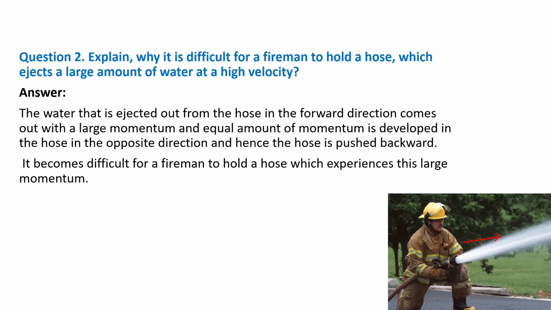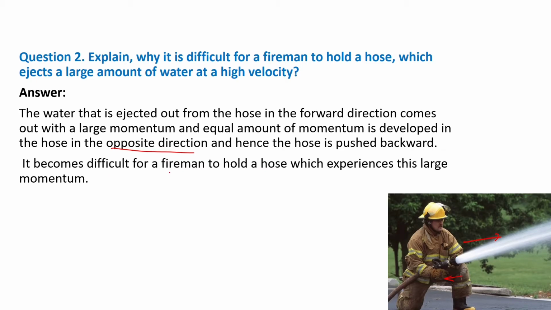An equal amount of momentum is developed in the backward direction, in the hose, in the opposite direction. Hence the hose is pushed backward. As the conservation of momentum says, whatever momentum is in the forward direction, the same amount of momentum will be in the backward direction.